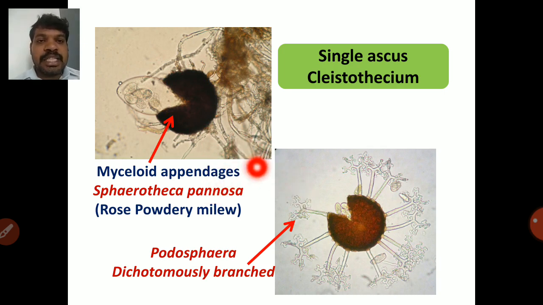So again we classify based on appendages. First one is mycelioid appendages produced by Sphaerotheca pannosa. So second one is Podosphaera, which produces dichotomously branched appendages. So அந்த branch உடைய end பாத்தீங்கன்னா ரெண்டா பிரிஞ்சிருக்கும். That's what is called dichotomously branched appendages.